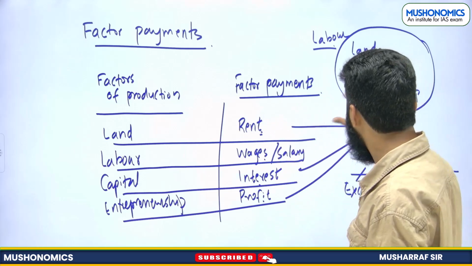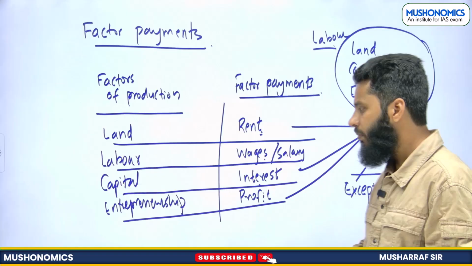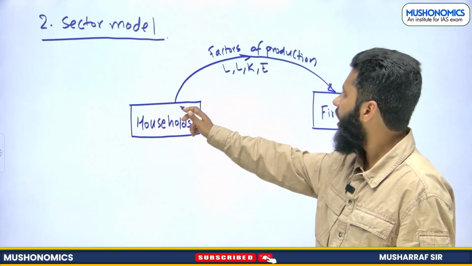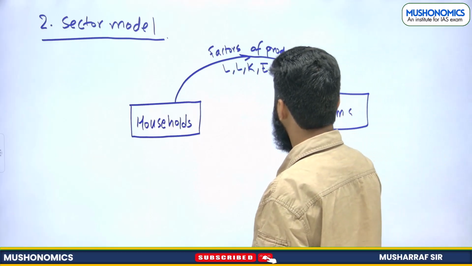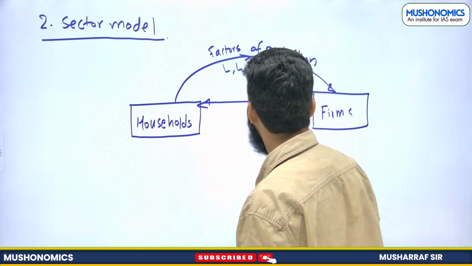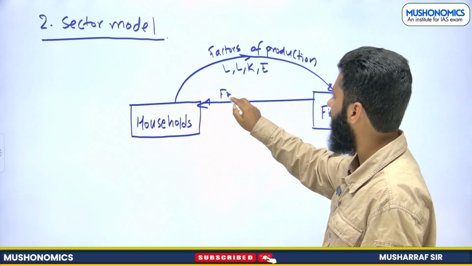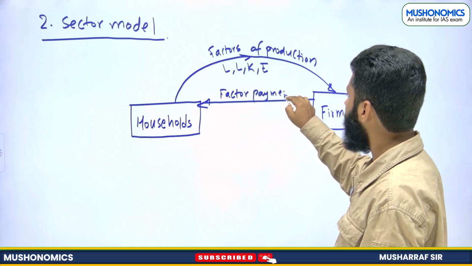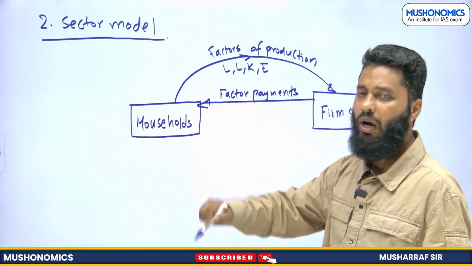So now operating surplus is having less significance, but in earlier days it was more important, right? Now, when households are providing land, labor, capital and entrepreneurship, what will they get? Why are they providing these factors of production? They will be getting factor payments. Firms will be giving factor payments to these households, right?